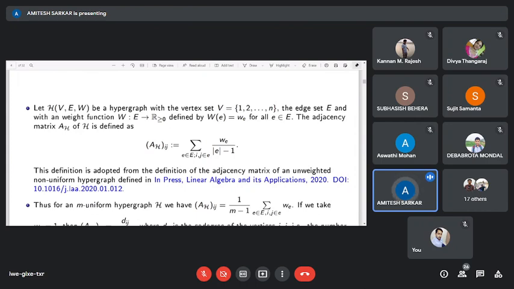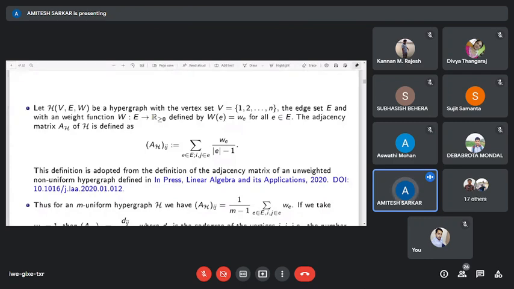The adjacency matrix A_H of H is defined as A_H(i,j) equals the sum over e in E with i and j belonging to e, that is, the summation of the weight w_e divided by the cardinality of e minus 1. So if our hypergraph is uniform, suppose the cardinality of e equals m for every e in E, then A_H(i,j) equals the summation of w_e divided by m minus 1.